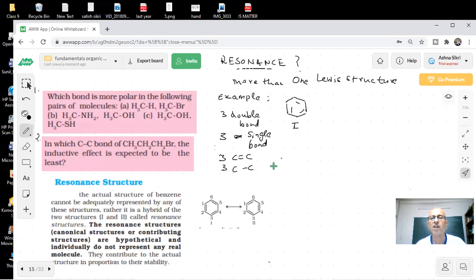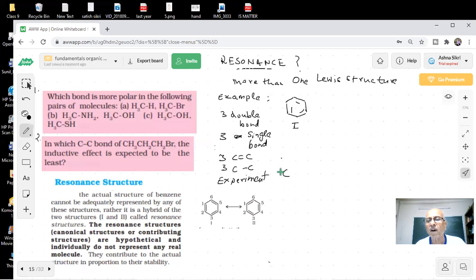No, sir. So which is longer? The single bond is longer than this. But experimentally, what did they find? The experiment was done. The result was that all bonds are equal. All the bonds were found to be equal.